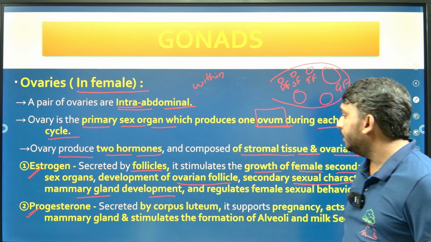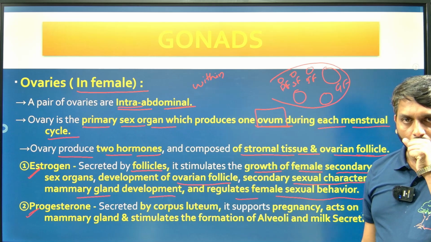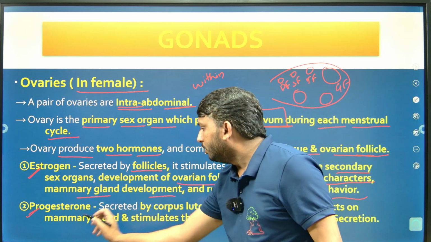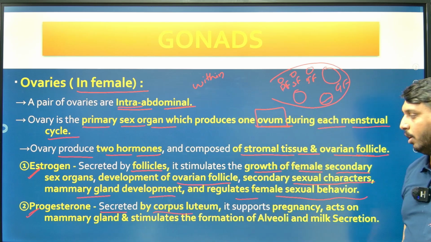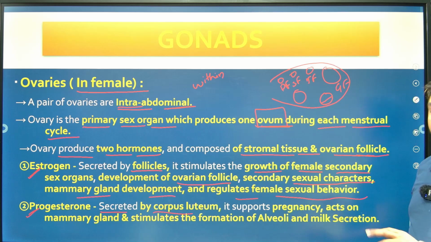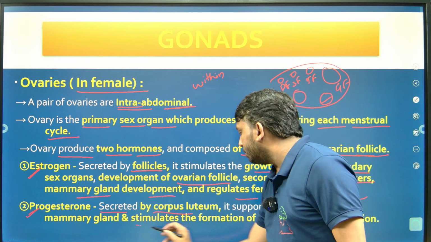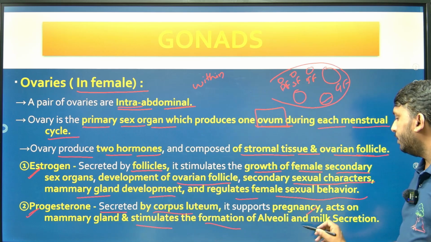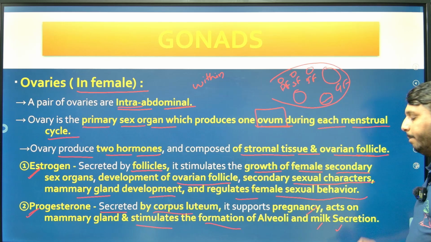It regulates female sexual behavior. In the same way, progesterone is released by corpus luteum. It supports pregnancy, acts on the mammary gland and stimulates the formation of milk and its secretion, formation of alveoli and milk.